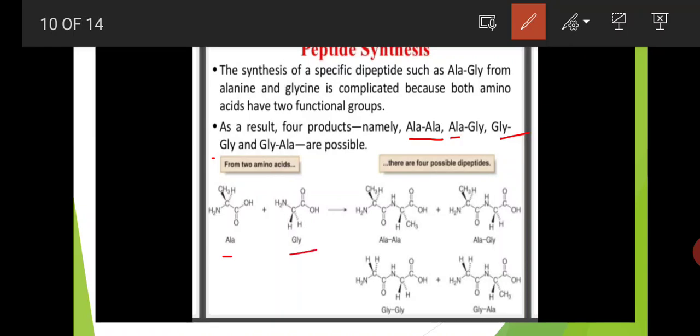When these two are combined, each other loses a water molecule. First, the two alanine dipeptide is formed. This is the two alanine dipeptide, and the second product is one alanine and one glycine dipeptide, and third, the two glycines dipeptide is formed, and fourth, one glycine and one alanine dipeptide is possible. Here, peptide synthesis means four possibilities are there.